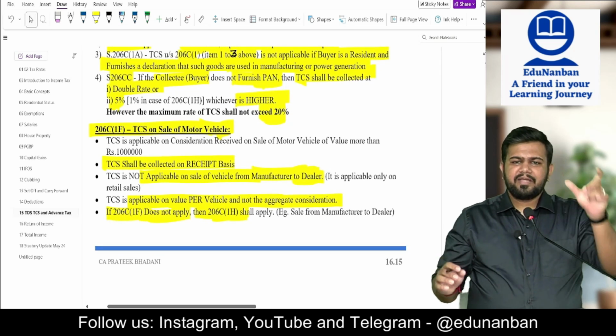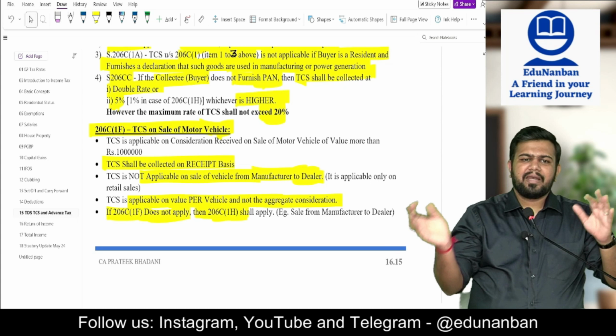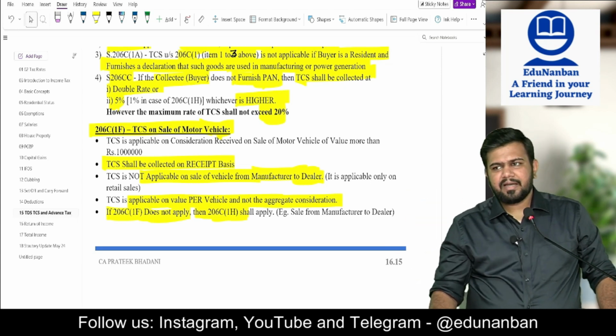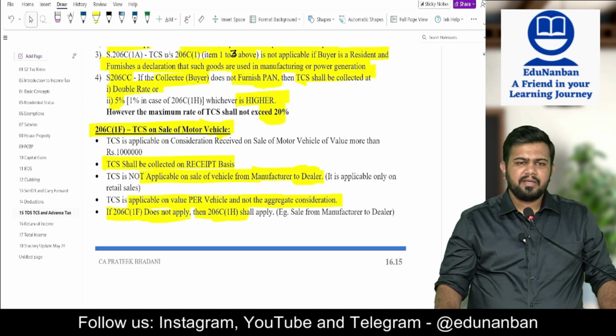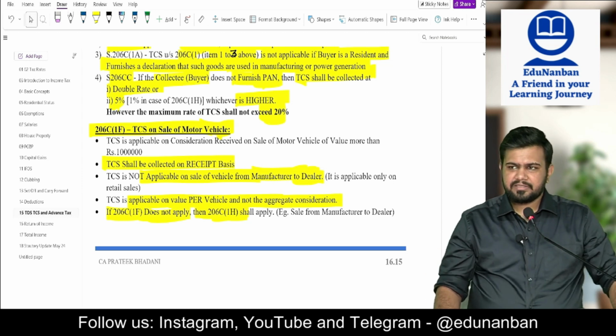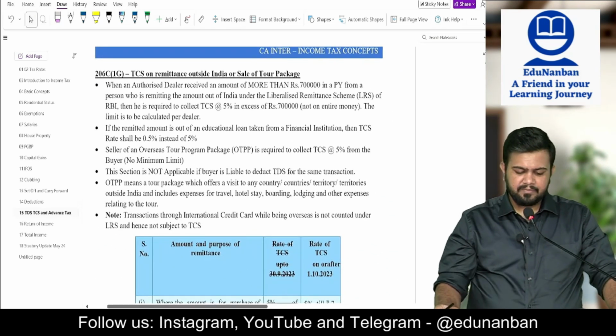So if dealer is selling car to final customer only, they have to collect the TCS from the final customer. If the value of the car is more than 10 lakh rupees, only then TCS will be collected. When manufacturer is giving to dealer, no need to collect the TCS. Fine. Now let's see 206C(1)(g).